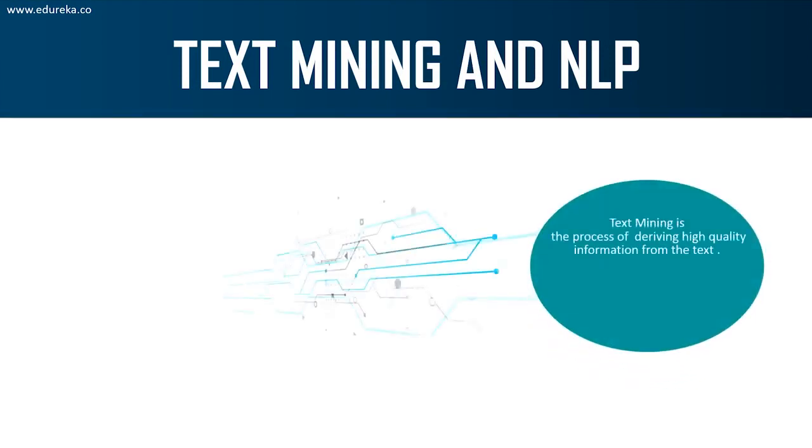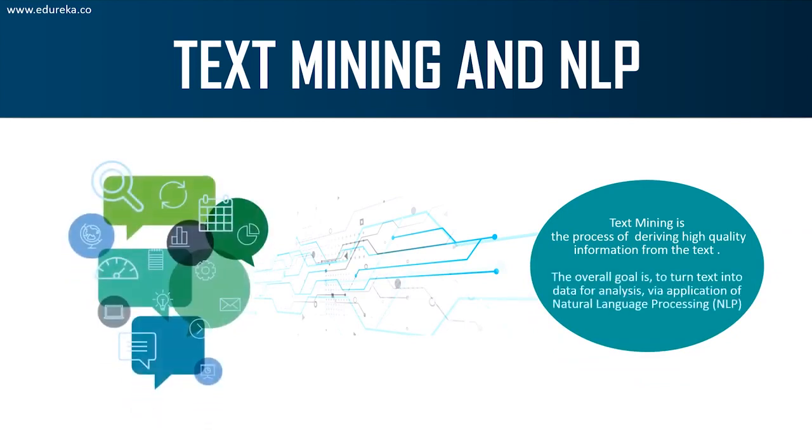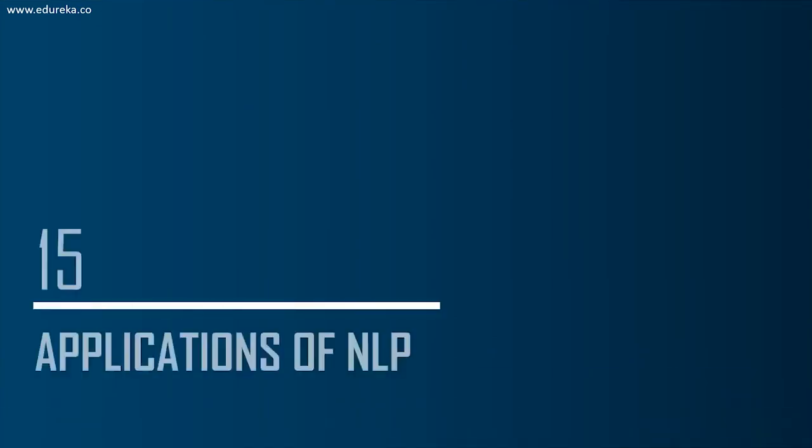So text mining is the process of deriving high quality information from text. But the overall goal is to turn the text into data for analysis by using natural language processing. So basically, text mining is implemented by using natural language processing techniques. Right? There are various techniques in natural language processing that can help us perform text mining. That's how text mining and natural language processing are related. Natural language processing is the set of techniques that are used to solve the problem of text mining, text analysis, and all of that. Let's look at a couple more applications.